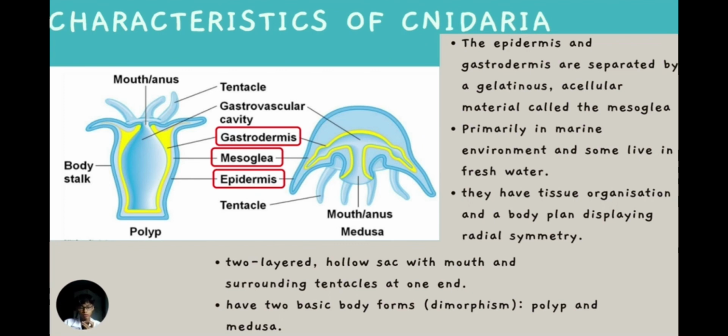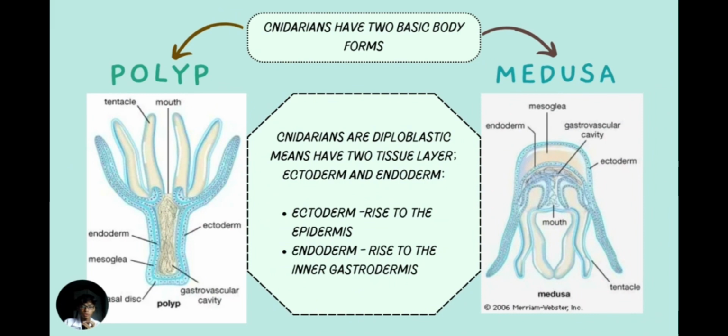Basically, they have a two-layered hollow sac with a mouth and surrounding tentacles at one end. And they also have two body forms, which we call dimorphism. The names of the two basic body forms, as we can see on the left side, is Polyp, and on the right side, Medusa. Cnidarians are diploblastic, meaning they have two tissue layers, which are ectoderm and endoderm. Ectoderm gives rise to the epidermis and the endoderm gives rise to the inner gastrodermis.